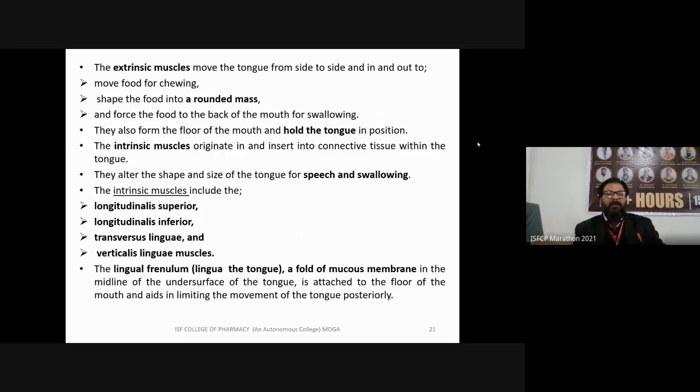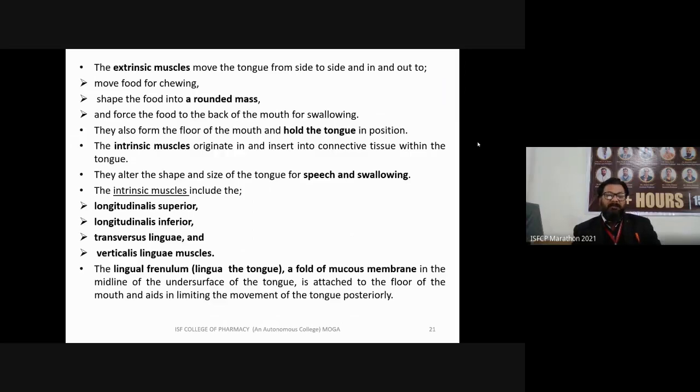The intrinsic muscles originate in and insert into connective tissue within the tongue, because we know there is also the availability of intrinsic muscles that are connected with connective tissue for speech and swallowing, because with the help of these intrinsic muscles they can alter the shape and size of the tongue. So what are those intrinsic muscles?